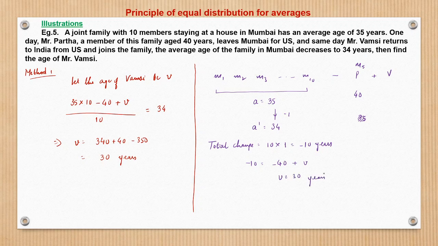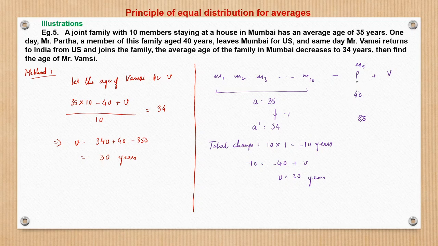Straight away we can say, the approach is similar to what we have been doing so far. We know the change is from 35 to 34, and this change is applicable across the 10 members. So the total change is minus 10 years. What has brought this minus 10 years change?